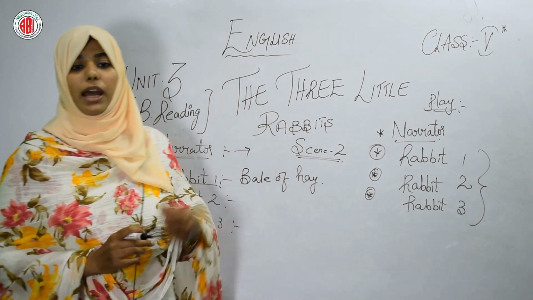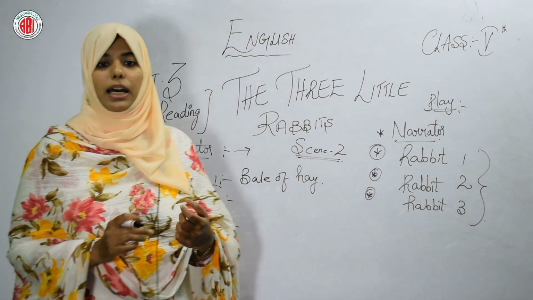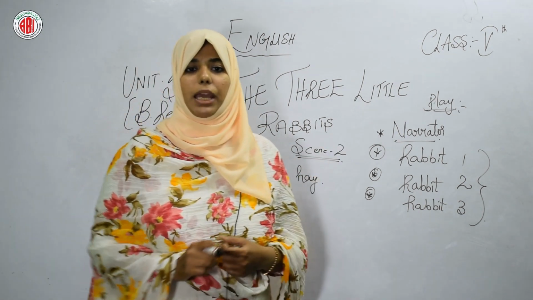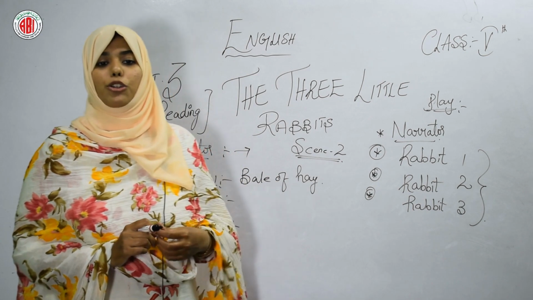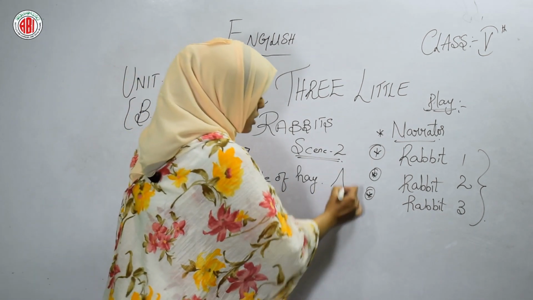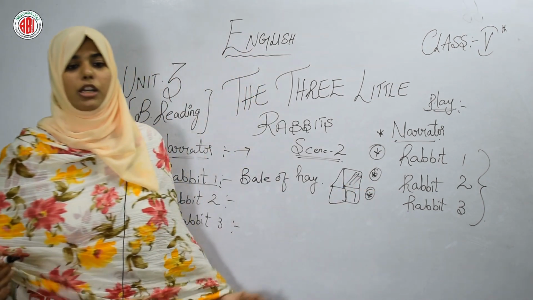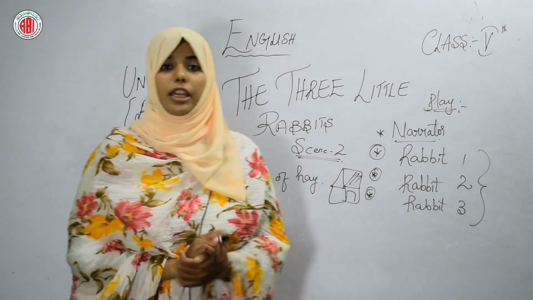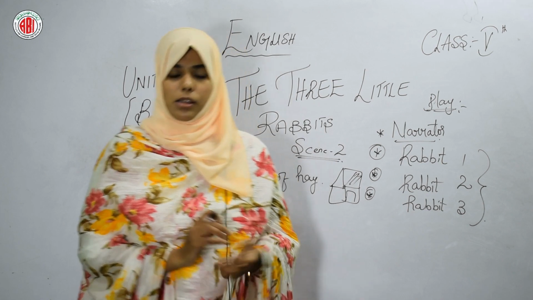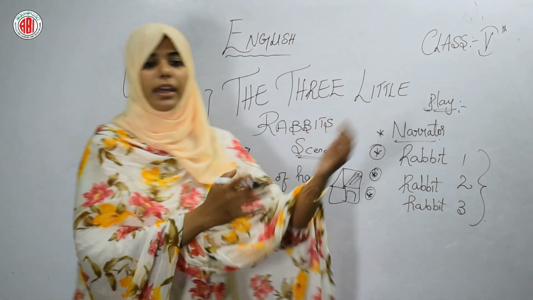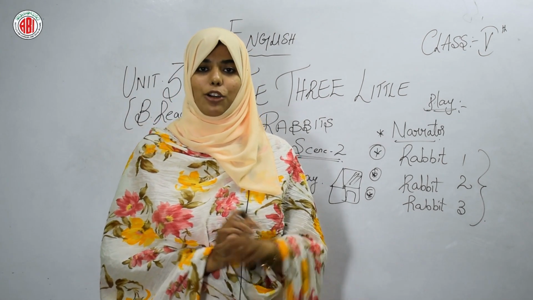So the first rabbit, what did he say? Hello uncle, please give me that bale of hay. Why? Because to build my house. So he wants to build the house. So what did the man say? Here you are, little one. So the man has decided to give that bale of hay. Rabbit: thank you uncle, goodbye.